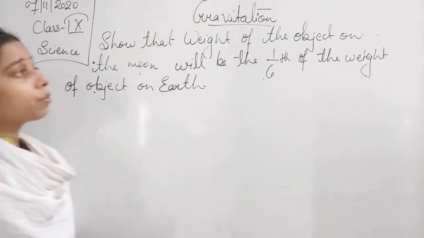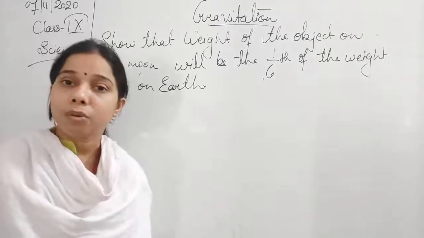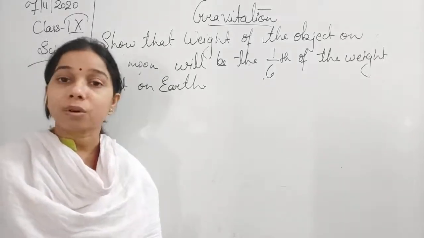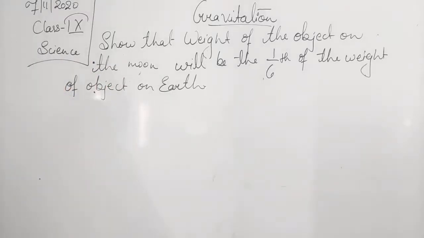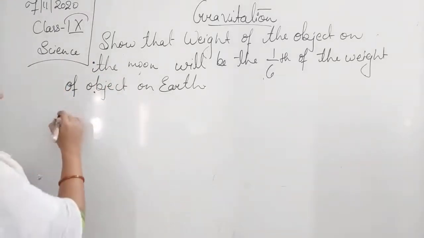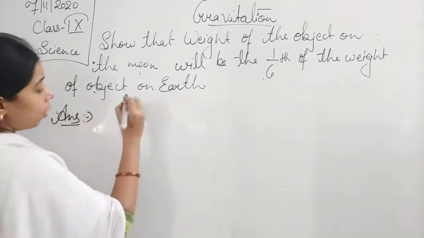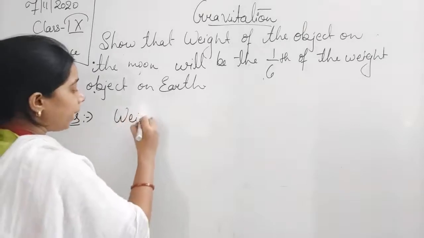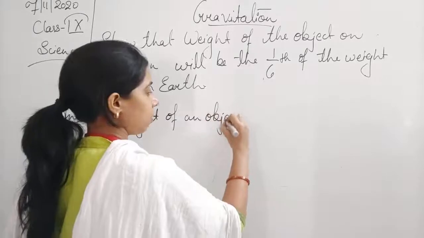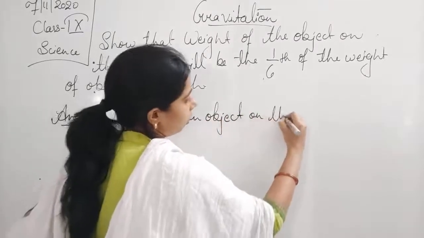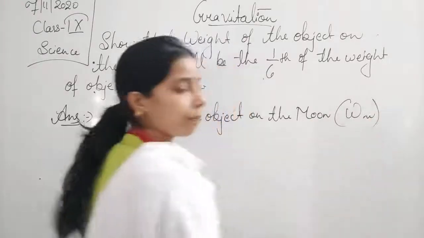Now see, students, what we have to prove here is how Wm will be equal to 1/6 of We. Now you see, students, suppose that the weight of an object on the moon we have taken as Wm.